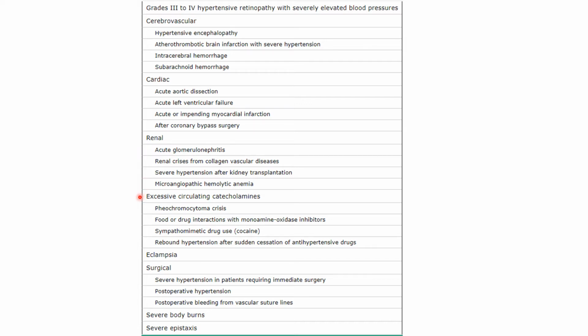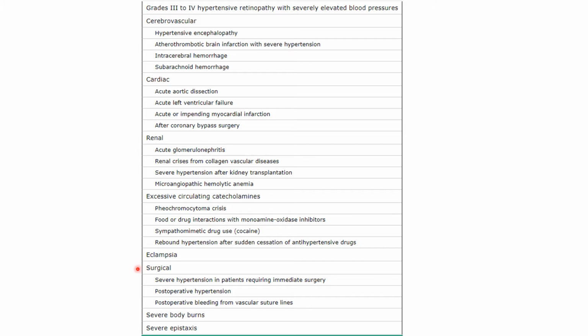Then we can have hypertensive emergencies associated with excessive circulating catecholamines. This can happen in pheochromocytoma crisis. Also, food and drug interactions with MAO inhibitors use and sympathomimetic drug use such as cocaine. Also, there is rebound hypertension after sudden cessation of antihypertensive drugs such as clonidine. Then even obstetric conditions such as eclampsia, preeclampsia can be included under this.